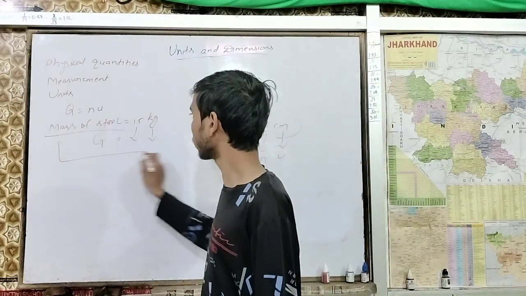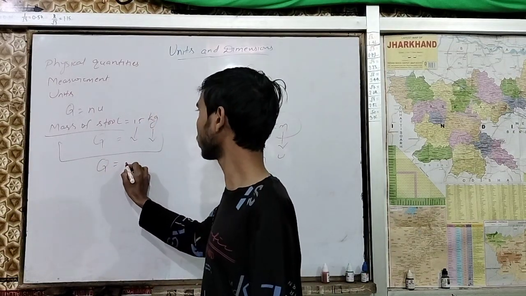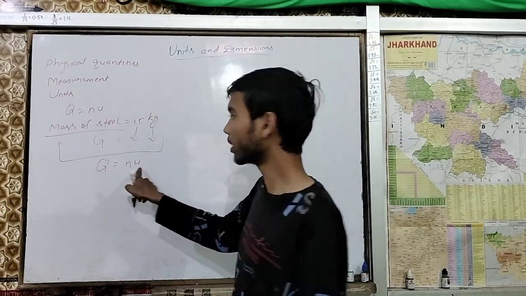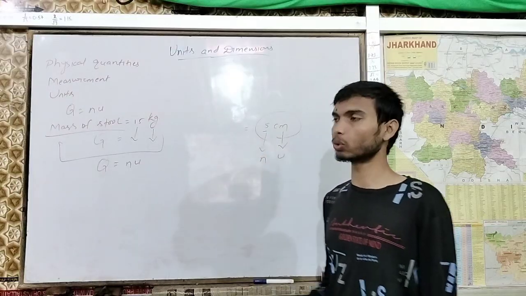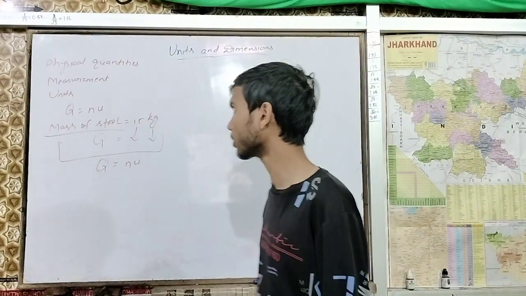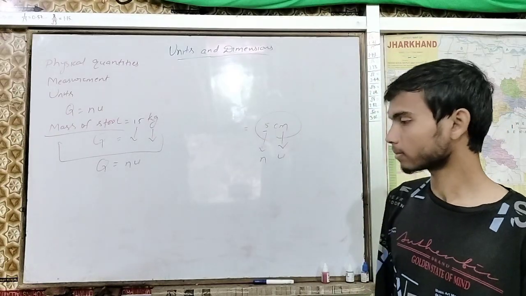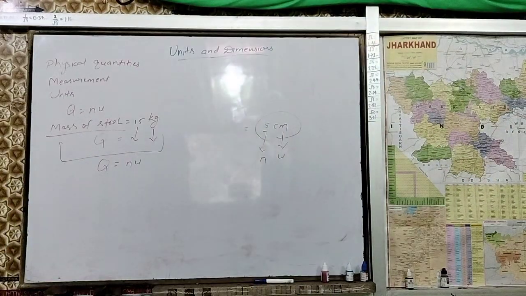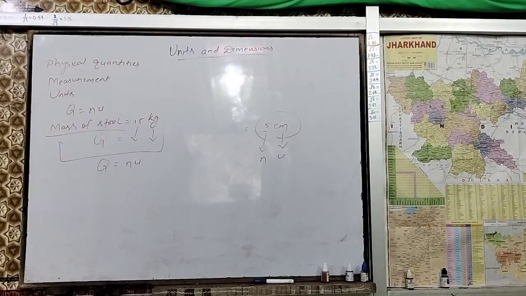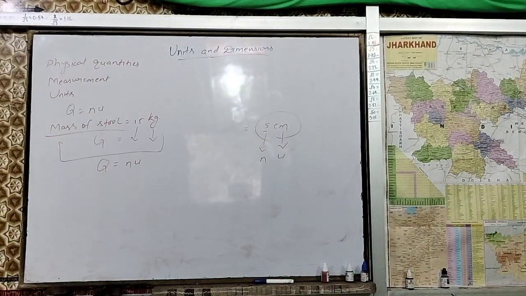So from this you understand that Q is equal to nothing but nU, where n is a number and u is a unit. Clear? And Q is a physical quantity. I hope you understood something.